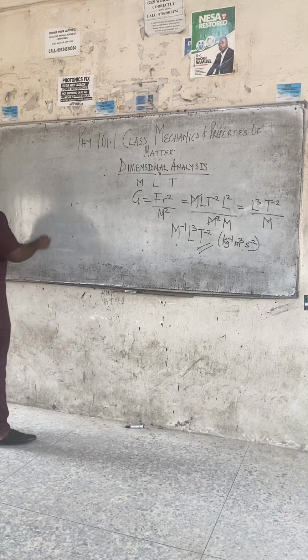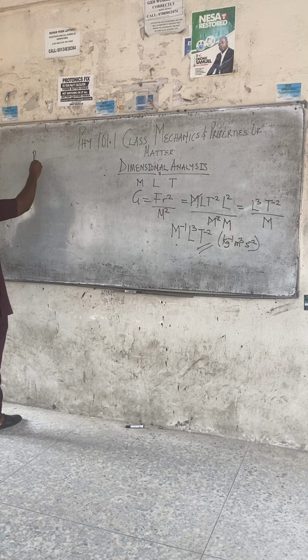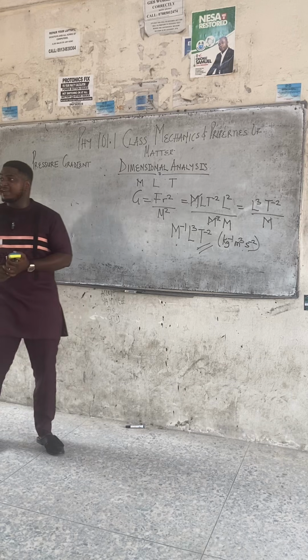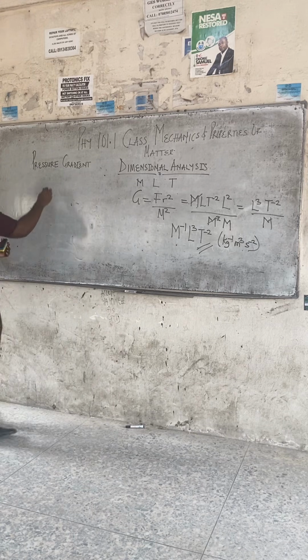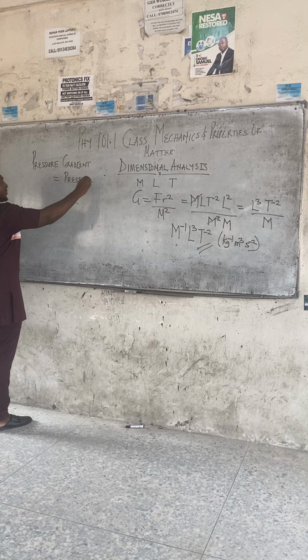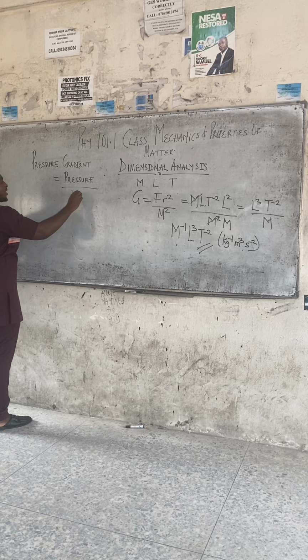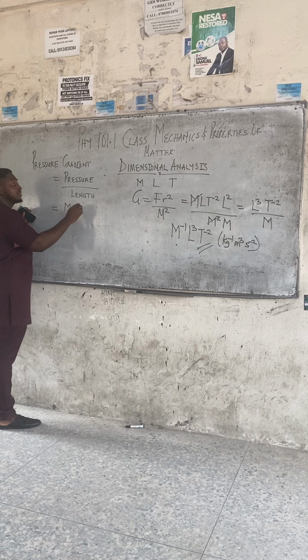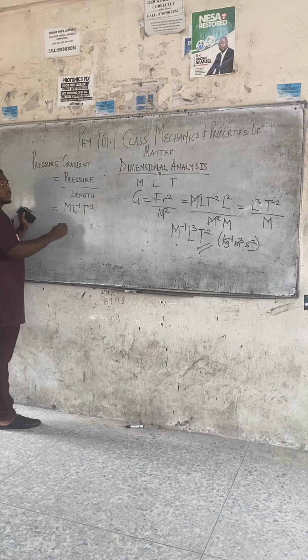Class, we can also be asked to find the dimension for pressure gradient. Pressure what? Pressure gradient. Anytime you hear any quantity gradient, it means that quantity divided by length. Pressure gradient means pressure all over length. Class, have we done dimension for pressure before? Yes. Can someone remind me what the dimension for pressure is? Please check your notes. M L to the minus 1, T to the minus 2. So pressure is M L minus 1 T minus 2, all over length, which is L, right?